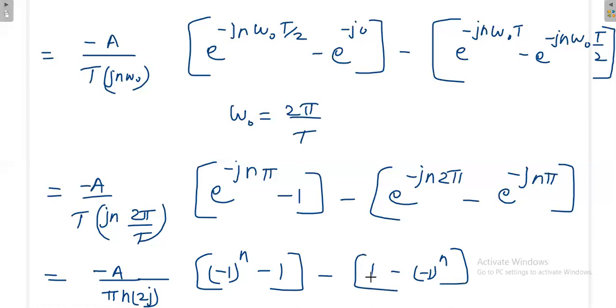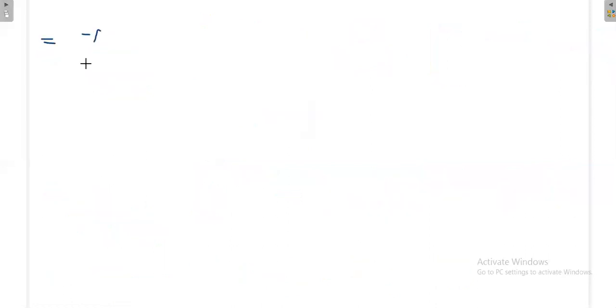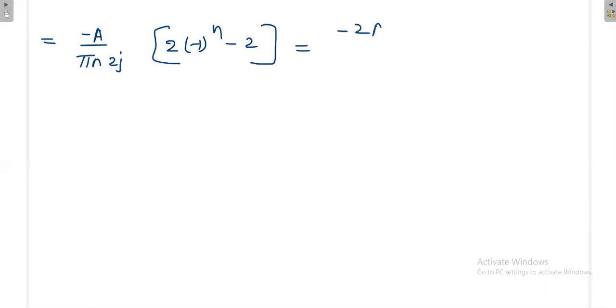Once you apply the minus for both, this will become plus. Then we can add with this. Again this is minus 1, this is minus 1, it's like minus 2. So we can write like this: minus A divided by pi n 2j, 2 times minus 1 whole power n minus 2. This 2 also we can take outside, minus 2A, and if we take that 2 outside, we can cancel with this.